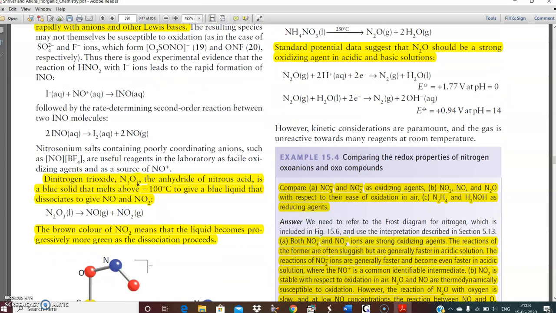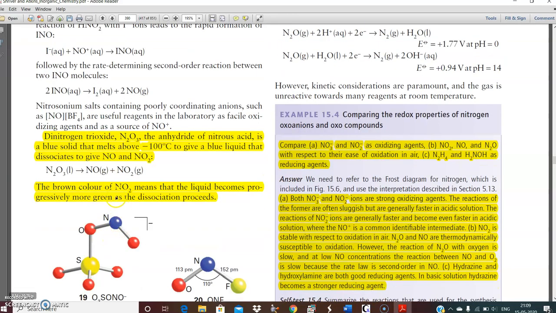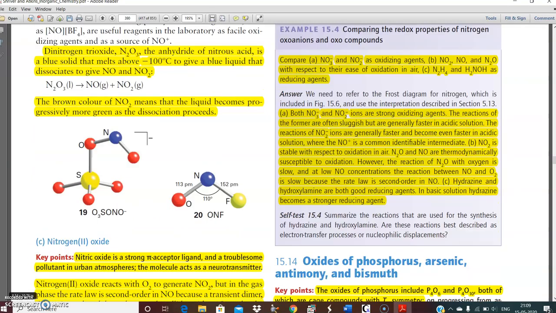Dinitrogen trioxide, N2O3, where the nitrogen atom is in the plus 3 oxidation state, is the anhydride of nitrous acid. It is a blue solid that melts above minus 100 degrees centigrade to give a blue liquid that dissociates to give NO and NO2. The brown color of NO2 means that the liquid becomes progressively more green as the dissociation proceeds. That means the higher the dissociation, the more greenish tints there will be.